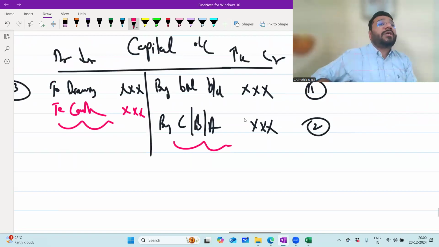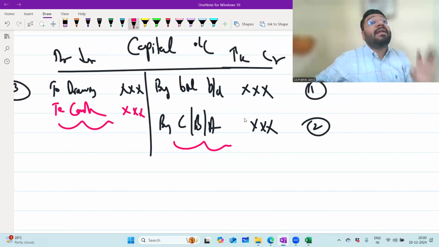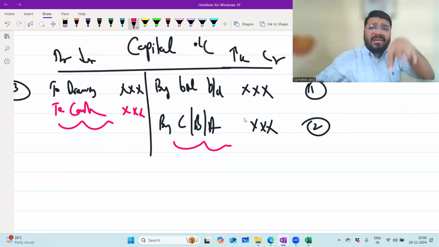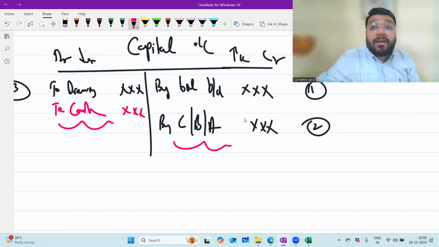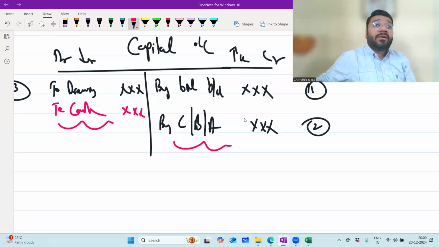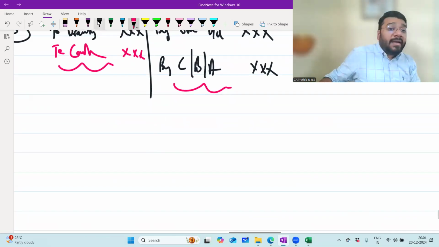These are the only transactions that should be reflecting in the capital account. Because the name itself is capital account, we should not have anything other than capital in it. So what are the other items apart from capital? There are routine transactions which happen on a yearly basis between the firm and the partner, which create liability or reversal of liability. Those routine transactions should not affect the capital. So for that, day-to-day transactions, a separate ledger is maintained called the current account.